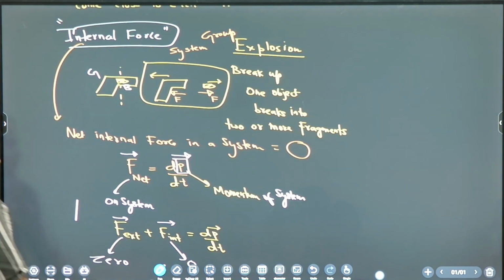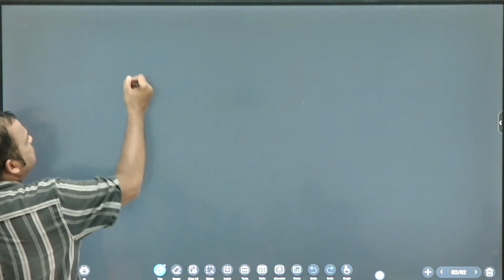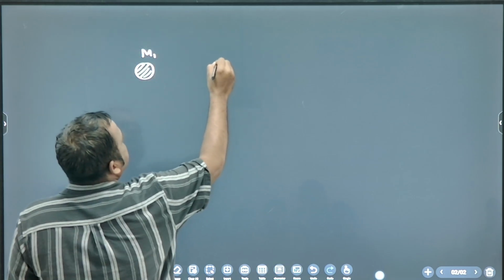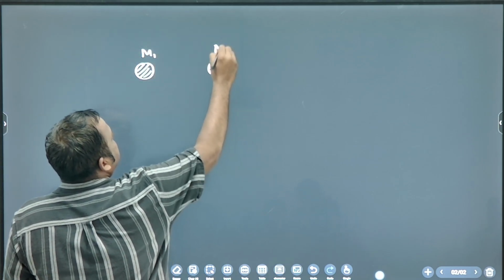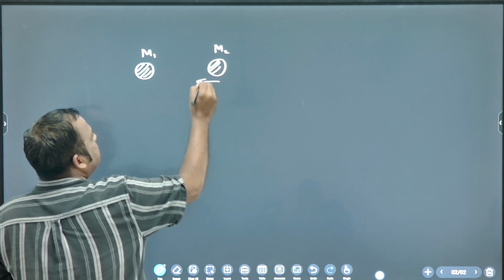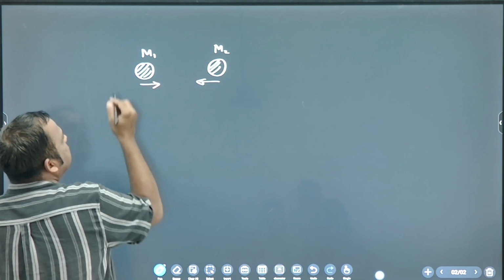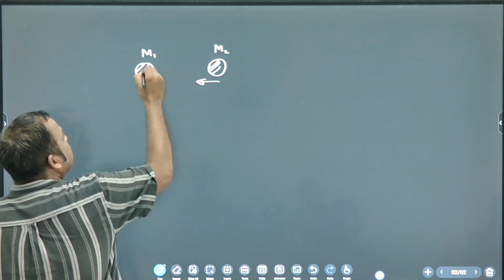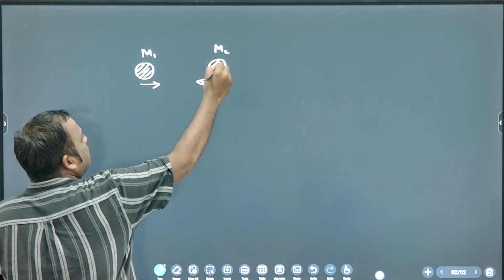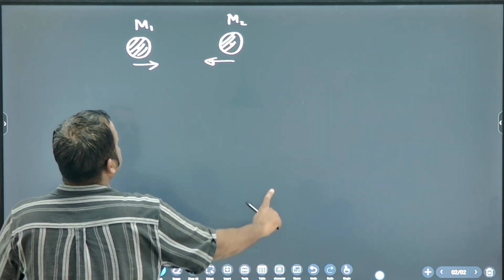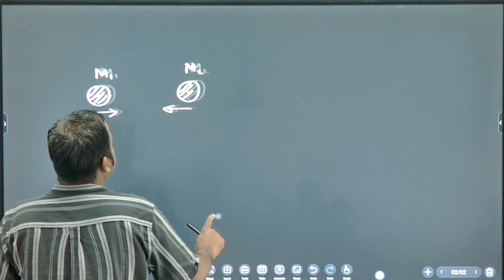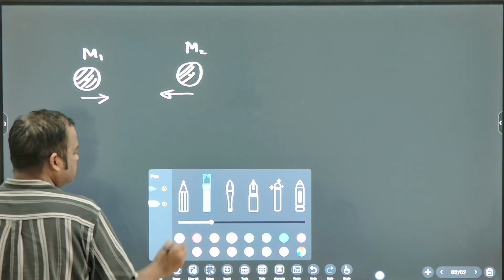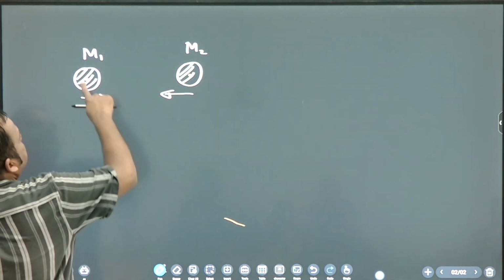What is collision? Imagine there is a ball. Mass of this ball is m1. Another ball of mass m2. m2 is coming left, m1 is going right. And these are the centers of the balls.